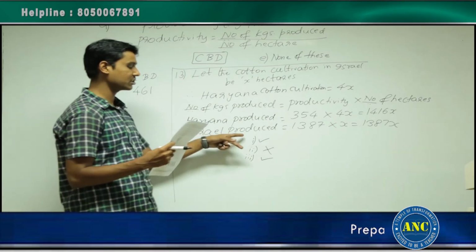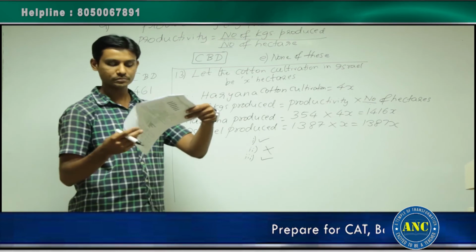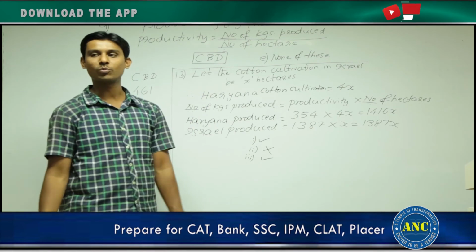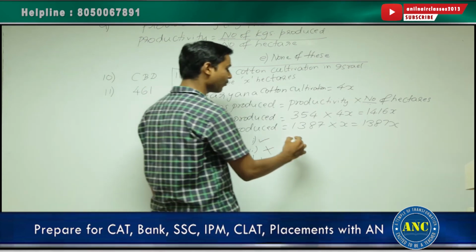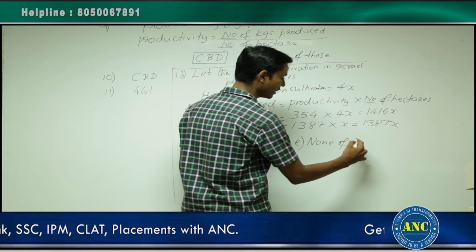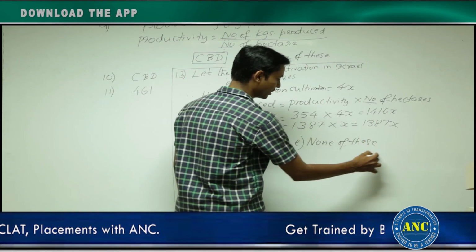If you observe, the first statement and the third statement are true, that means both 1 and 3. But there is no option called both 1 and 3. Therefore, the answer for this question is none of these. There is no option as both 1 and 3. The answer for this question is none of these.